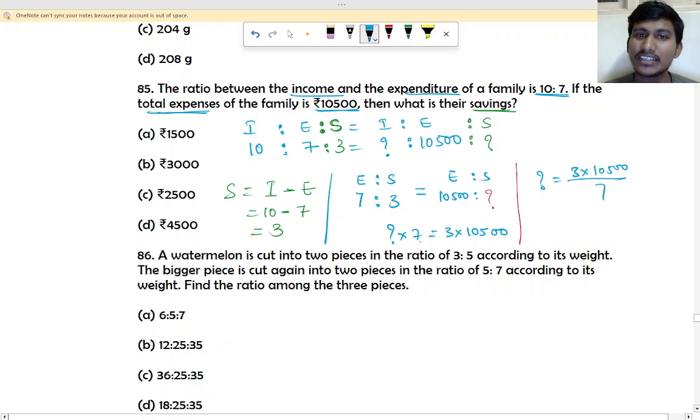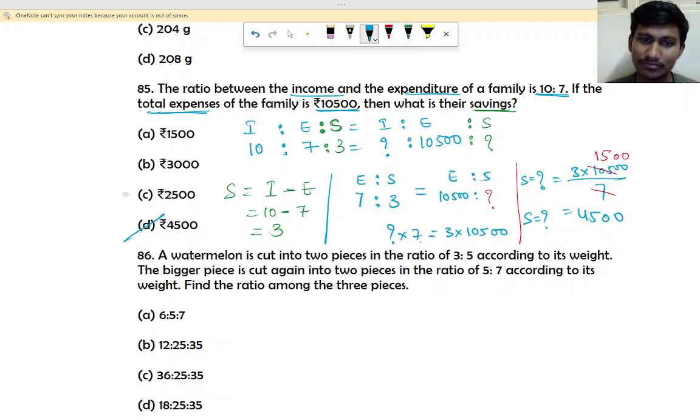If you divide by 7, how much will be the answer? 7 15s are 105, so 15 will be the answer here. 0, 0 as it is. So 15 3s is how much? 15 3s is 45 and 2 0s as it is. So savings is how much? Savings is 4,500, option D.